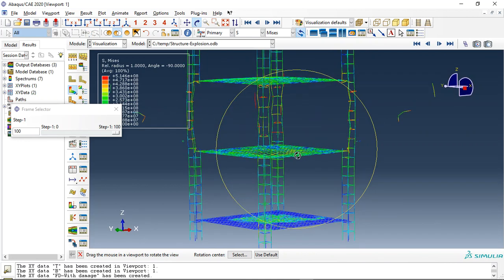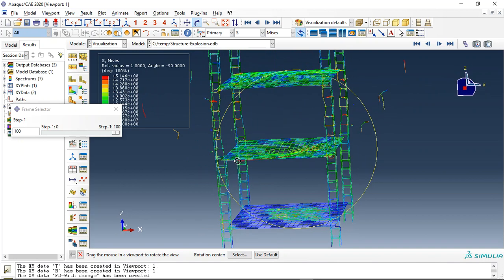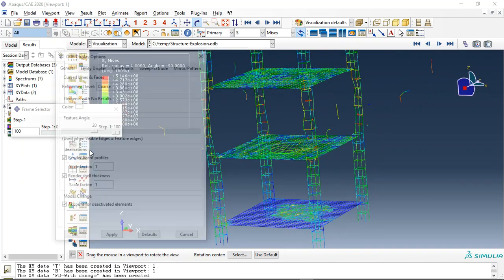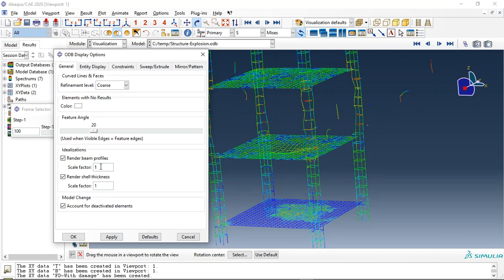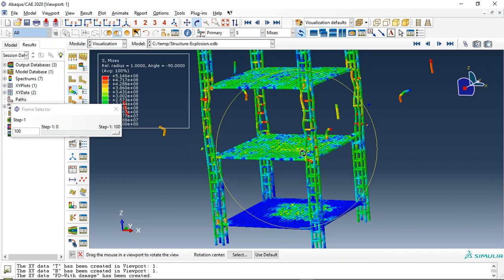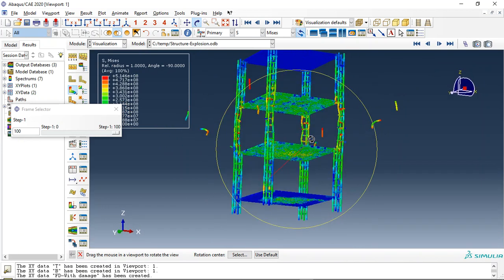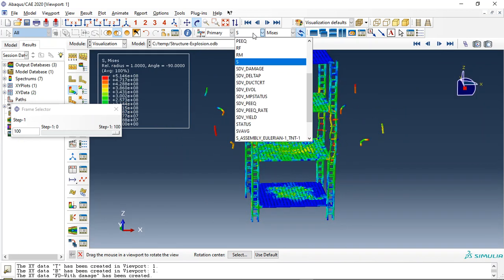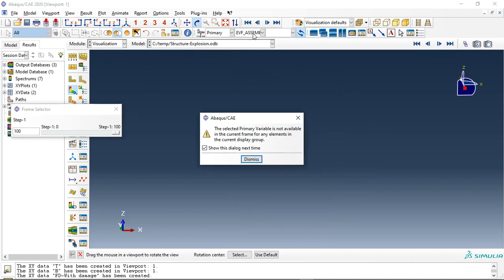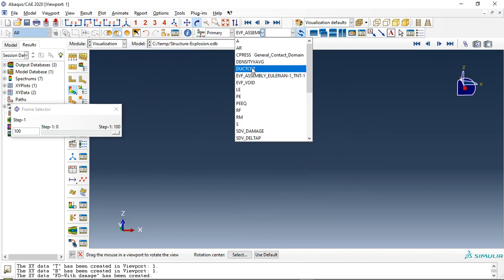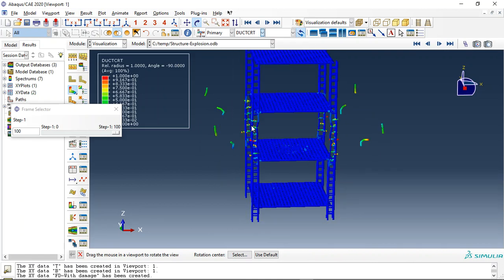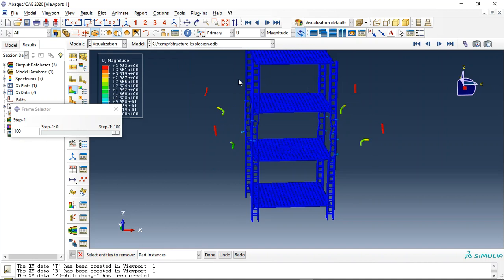You can see the reinforcement and their deformation. And let's use view, make this beam profile 10 to have a better view. See, this is the stress, sorry, the ductile damage, the displacement, or anything else.